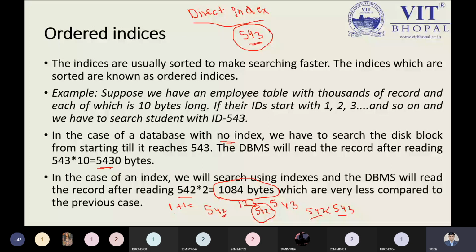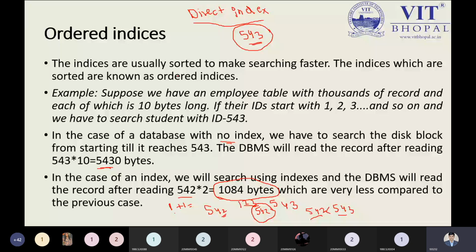Suppose we have an employee table with thousands of records, and each record is 10 bytes long. So each record is represented by 10 bytes only. Their IDs start with 1, 2, 3, and so on, and we have to search for the student with ID 543. If you do it sequentially, you start from the first, second, third, and so on, until you reach 543.